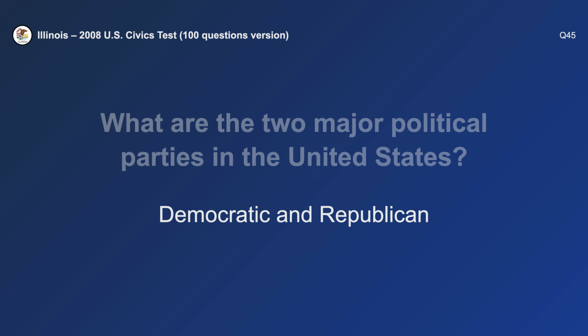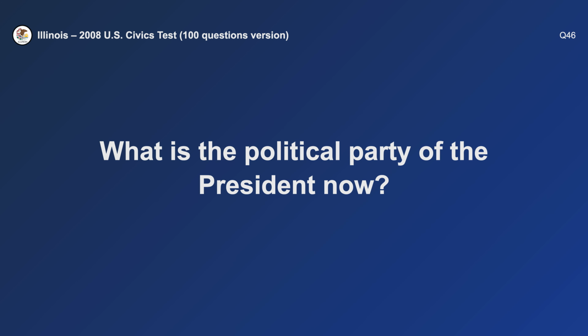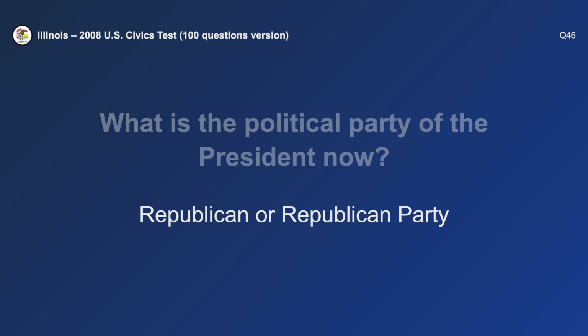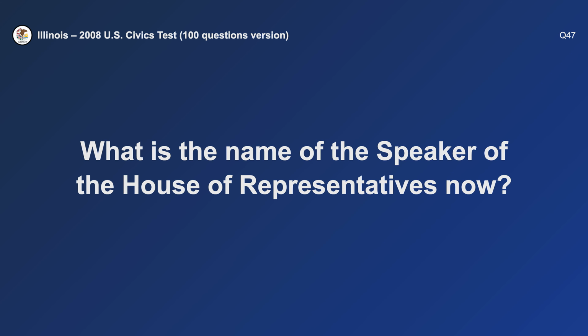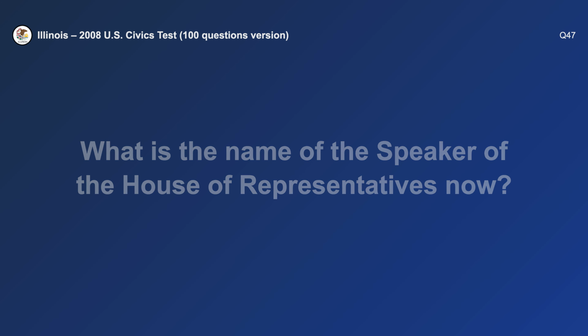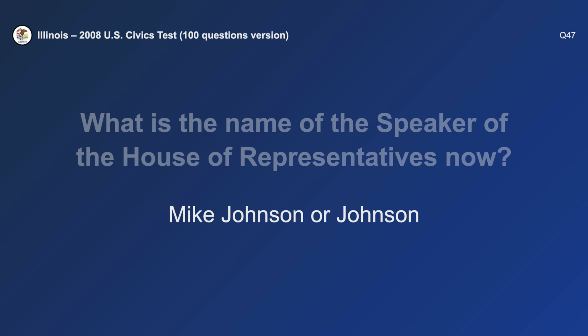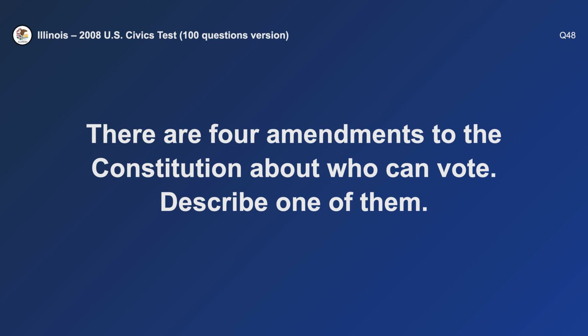Democratic and Republican. What is the political party of the president now? Republican. What is the name of the Speaker of the House of Representatives now? Mike Johnson. There are 4 amendments to the Constitution about who can vote.